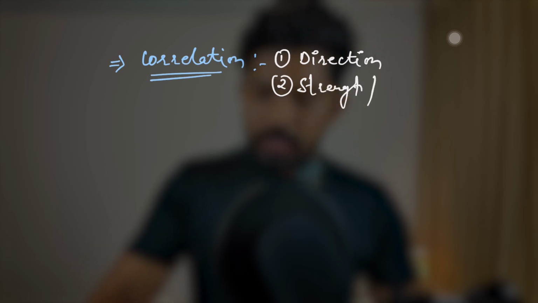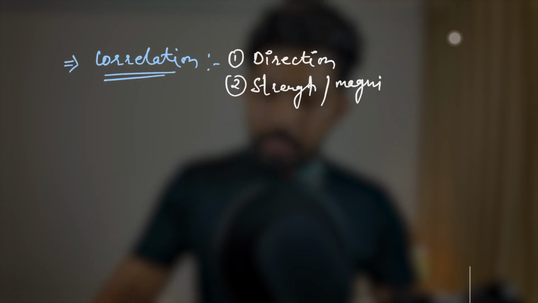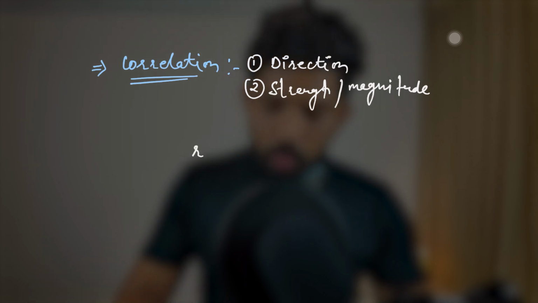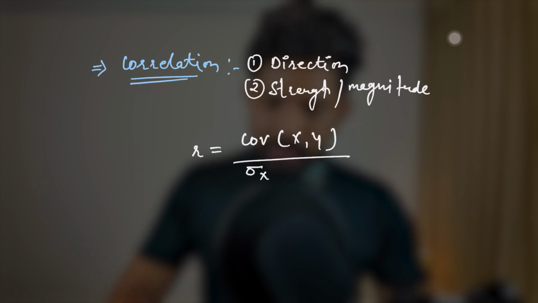Okay, now let's understand the definition and formula of correlation. So let me write it, correlation. It finds the direction of the relation of two variables, and it also gives us the strength, or you can say magnitude, right? Then what is the formula of this? We have a formula for the correlation coefficient, that is the covariance of x and y over the standard deviations of x and y.